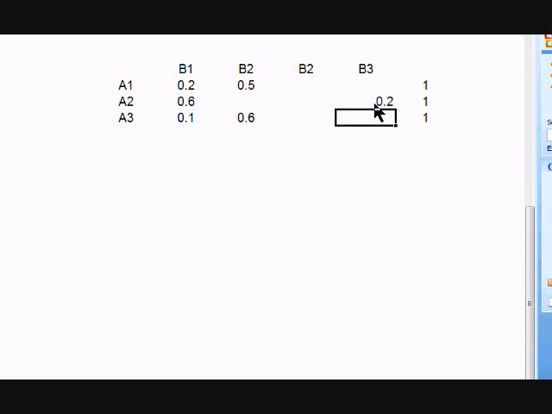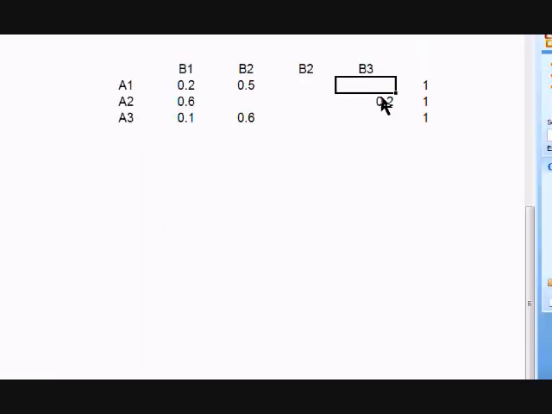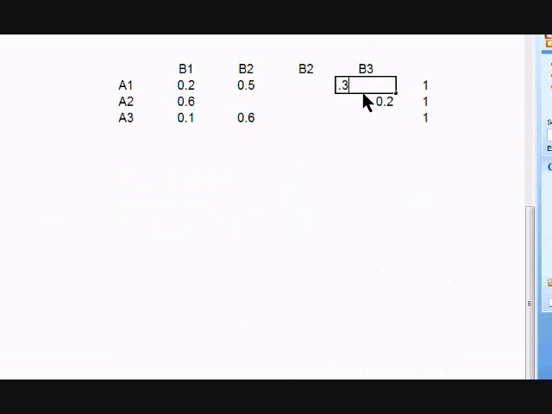And we finally have B3 given A1. B3 given A1 is 0.3. That's right here. And let's see here. All right, so we've got our A1 and B1. Okay, we have all of those values. We have our B2 value. Oh, that's what I did. I counted that one again. Let's get rid of that column. That's what's messing me up. There we go.